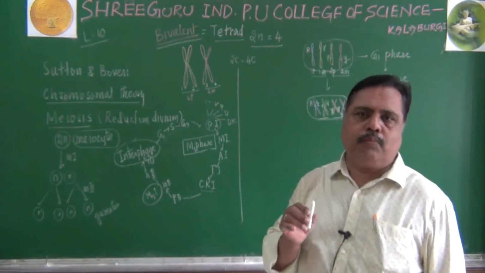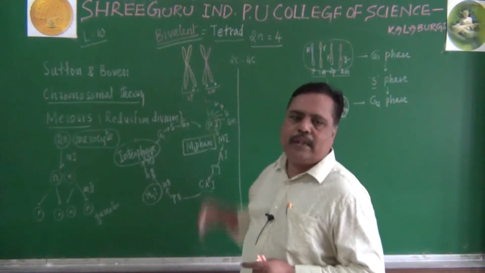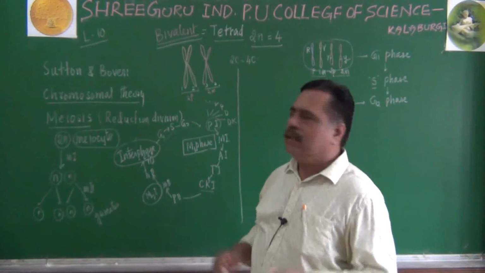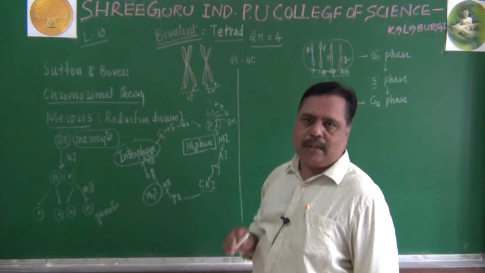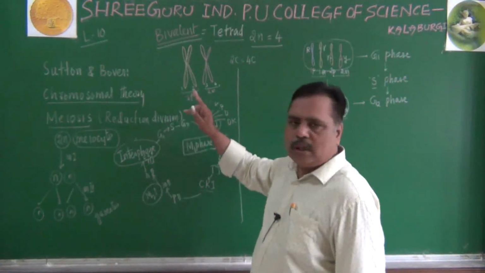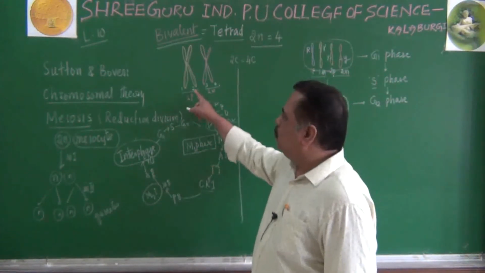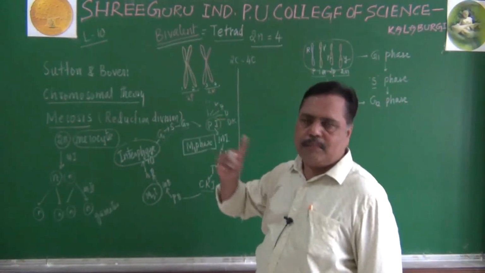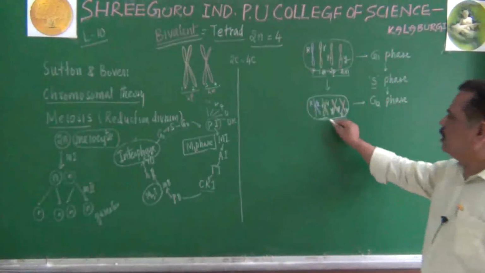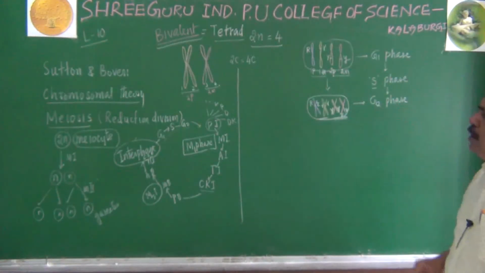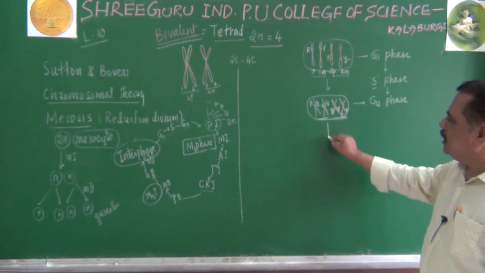With reference to the number of whole chromosomes, it is a bivalent. With reference to the number of chromatids, it is a tetrad. 1, 2, 3, 4: the tetrad is present. Out of them, 1 and 2 are sister chromatids, 3 and 4 are sister chromatids. But 2 and 3 are non-sister, 1 and 4 are non-sister. I hope you understood the diagram of this G2 phase. Let us see now what happens in the further division.